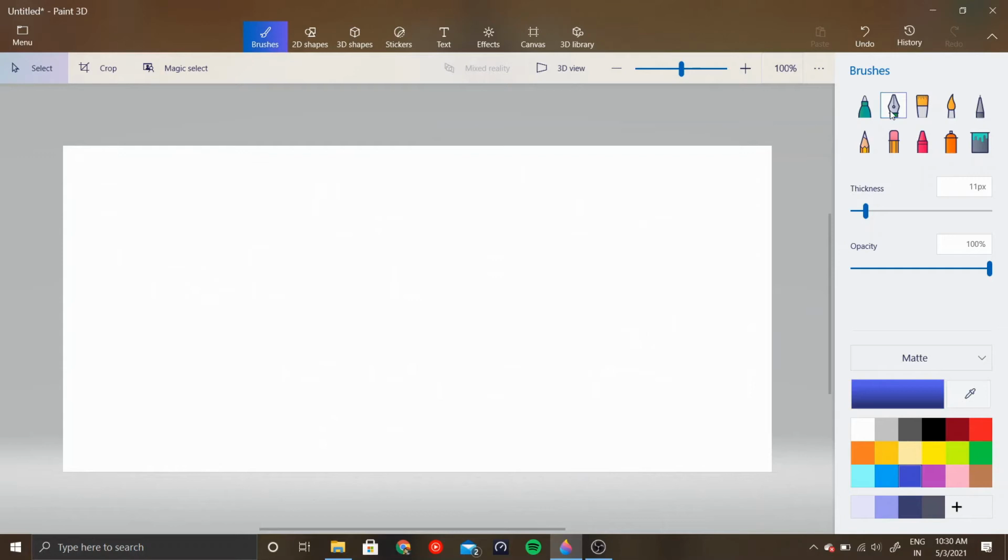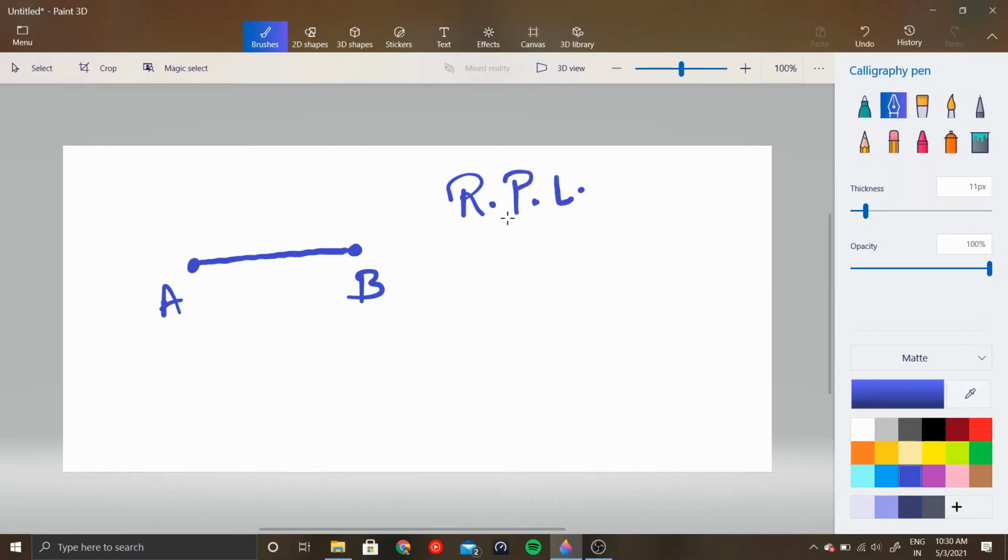Okay, now see, you have this point A and you have this point B, right? So what is the quickest path between A and B? It's all medium is clear, right? It's the straight line. Now this concept is actually called rectilinear propagation of light. You have heard this name before? It's a big term, but this is all it means, right? Rectilinear propagation of light.